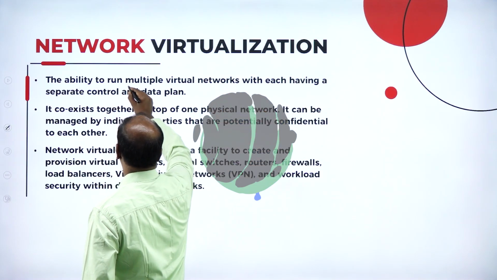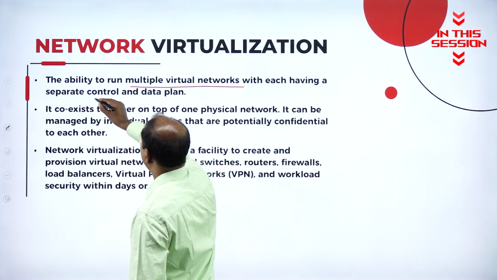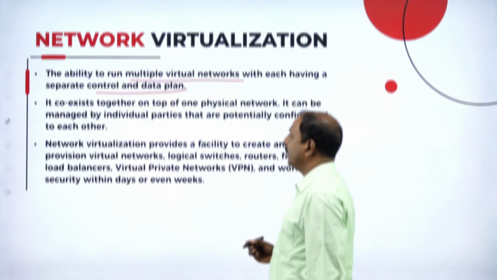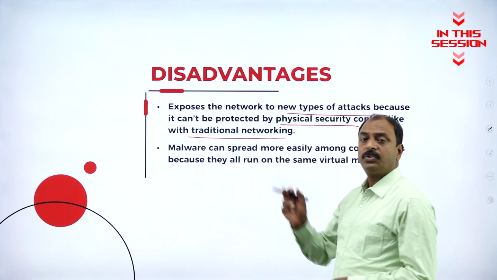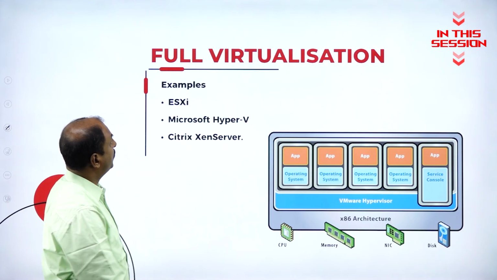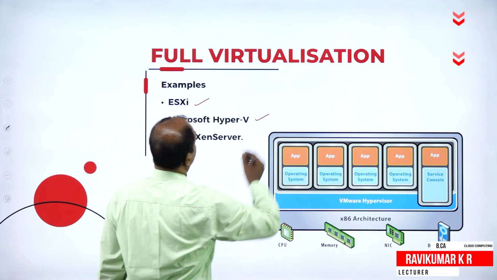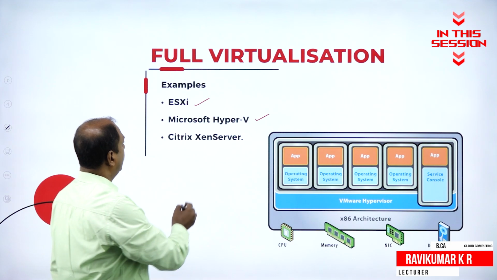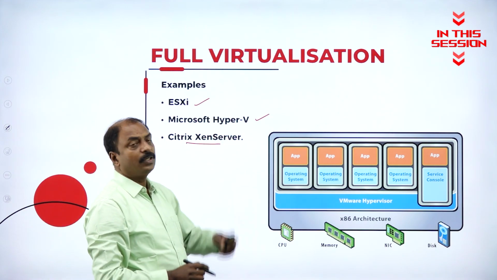The ability to run multiple virtual networks, each having a separate control and data plane. A number of virtual environments can be created through this virtualization concept. So this is one of the drawbacks of that. Examples are ESXi, Microsoft Hyper-V, and Citrix XenServer. These are all different virtual machines.